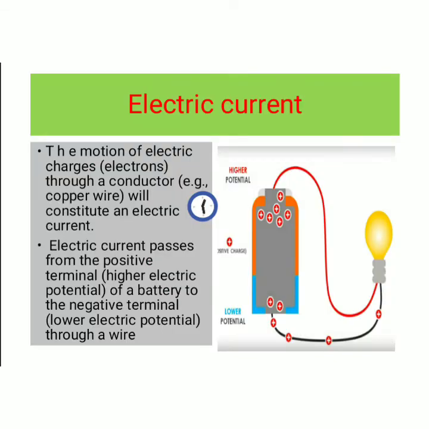What is electric current? The motion of electric charges through a conductor constitutes an electric current. Electric current passes from the positive terminal of a battery to the negative terminal of the battery through a wire. Here, the positive terminal means higher potential, and the negative terminal means the lower potential of the battery.